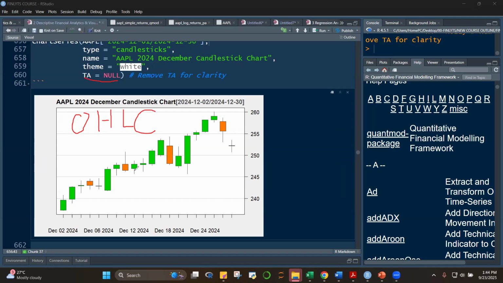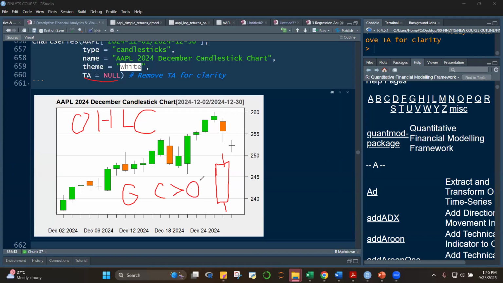All right. So you notice that each candlestick, or at least most of them, have this wick and the candle and the color. So let's take a look at this class. It's green. So the green color indicates that the closing price is greater than the opening price.